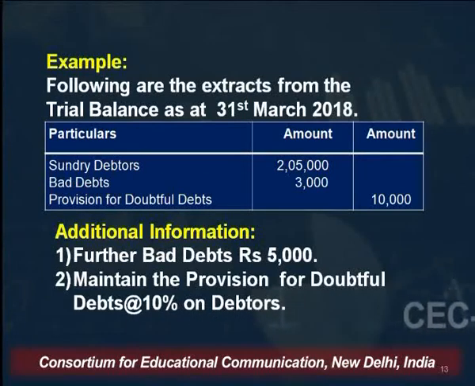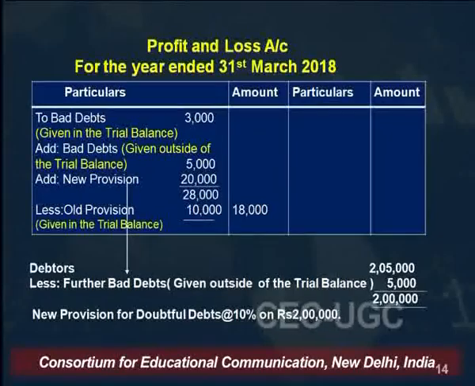So the provision for doubtful debts which is given inside the trial balance is the old provision, and the provision for doubtful debts which is given outside of the trial balance is called the new provision. How to treat it? How to show it on the debit side of the profit and loss account?